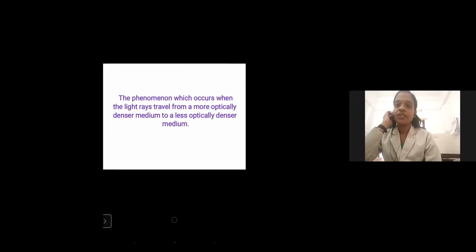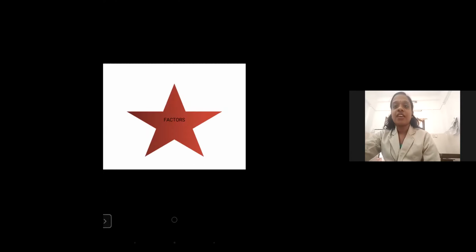Next we have discussed total internal reflection. Total internal reflection is the phenomenon which occurs when light rays travel from a more optically denser medium to a less optically denser medium. Next are the factors that affect total internal reflection. We have discussed two factors. The first one is that the light must be traveling from a more dense medium into a less dense medium. And also the angle of incidence must be greater than the critical angle.